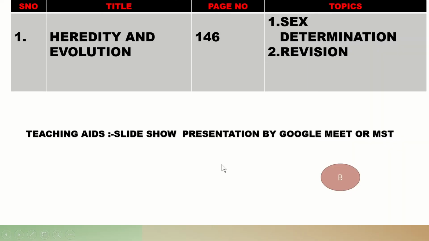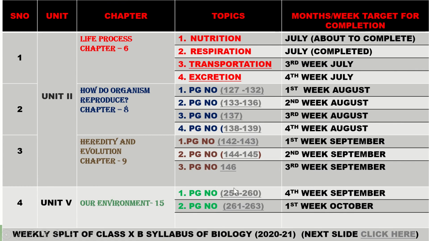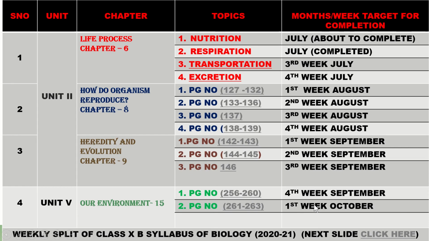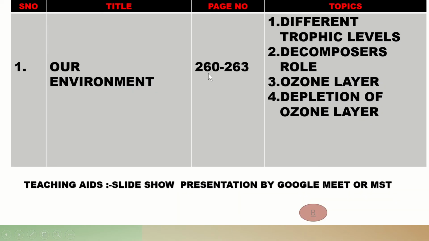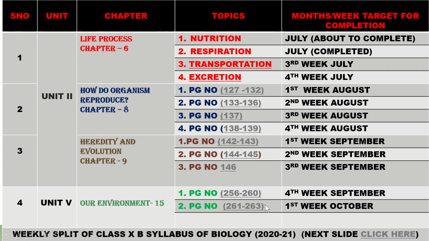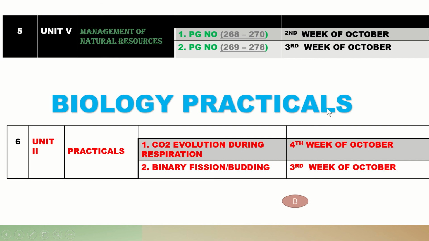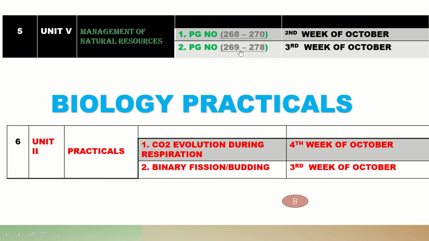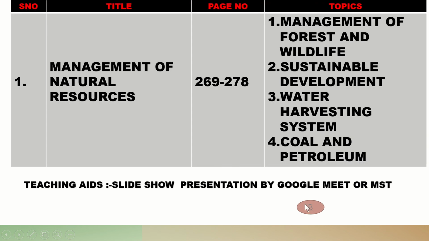This is 146. Page number 146. Okay, this is page number 256. We have to read these things. Okay, 261, 260 or 263. This is our environment chapter. Now in the next slide, there is 268, management of natural resources. We have to read these things, and 269, and we have to read these things.